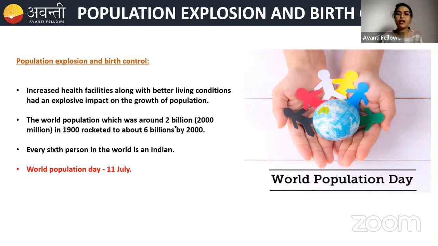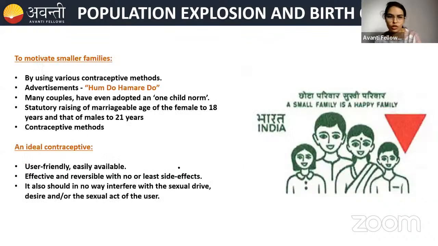You can see here, 2 billion population was around in 1900, which rocketed to 6 billion in 2000. This is such a drastic change, right? And every sixth person in the world is an Indian who is giving birth to a child. That much high population India is facing. Here is one more important point to remember: World Population Day is 11th July.